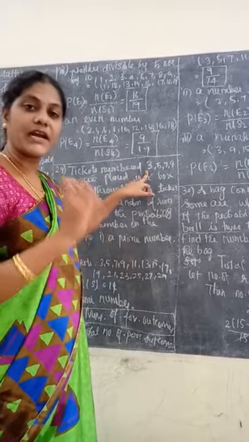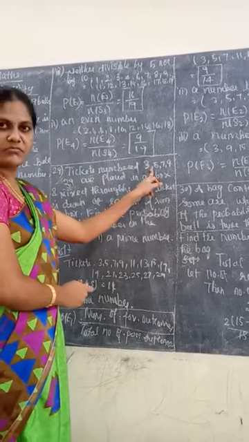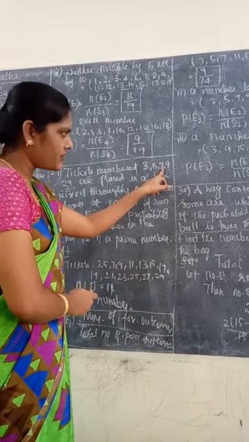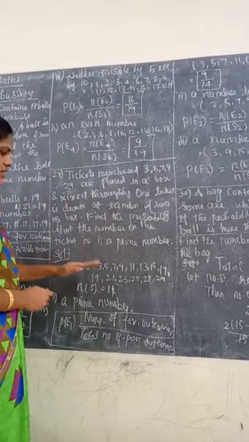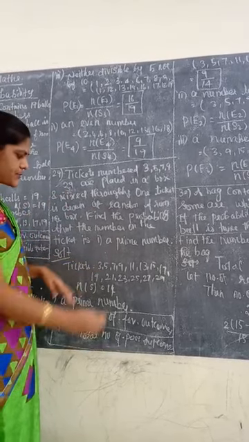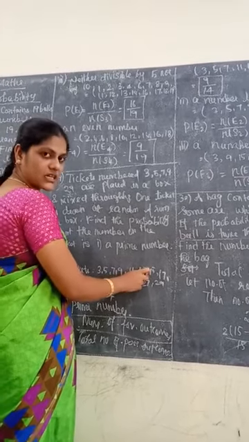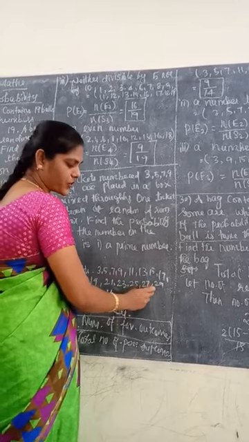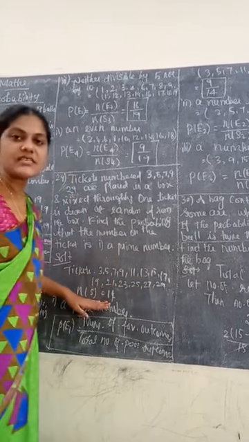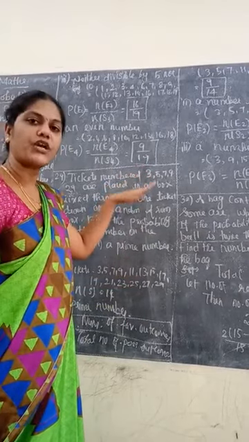First, we need to identify the total number of tickets. It starts from 3, 5, 7, 9, etc. up to 29. These are all odd numbers. You need to find the total sample space. 3, 5, 7, 9. After that, what is the next odd number? 11, 13, 15, 17, 19, 21, 23, 25, 27, 29. So n of S equals 14. So totally we have 14 tickets.